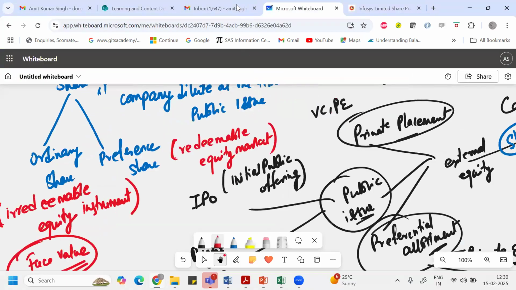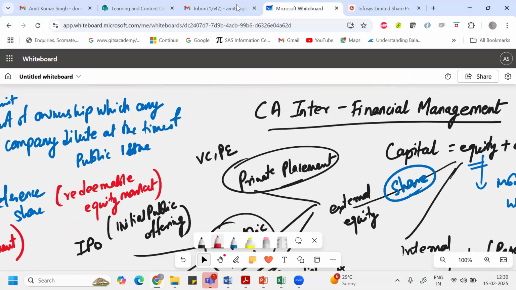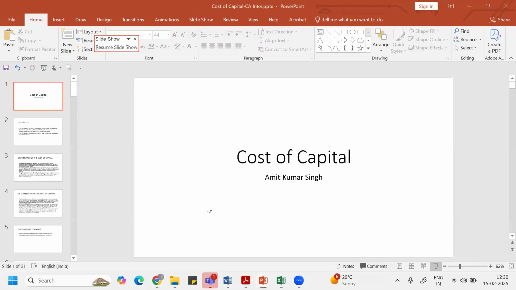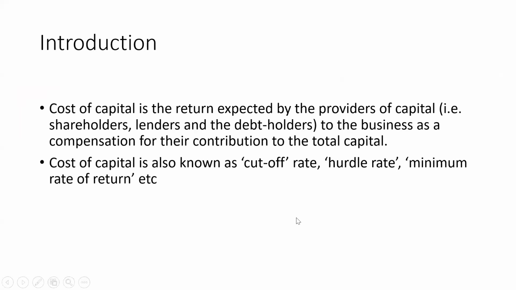So here, when we are trying to understand the capital part, you can raise capital either by equity or by debt. Whenever we are talking about capital, you can raise the capital by equity or by debt. So cost of capital is basically the return expected by the provider of the capital. Okay, whoever is providing you capital, either equity holders or debt holders, the lender or debt holder or shareholder.